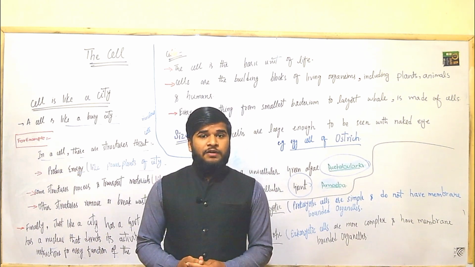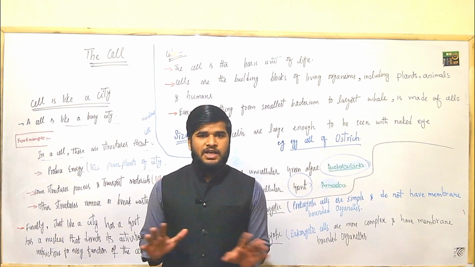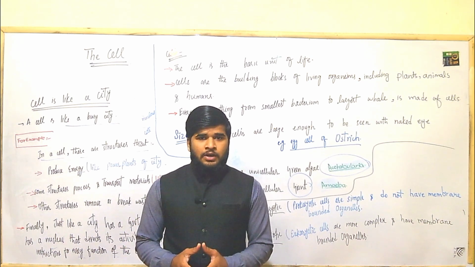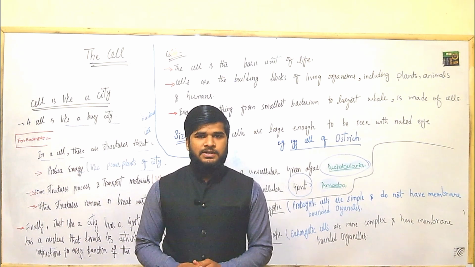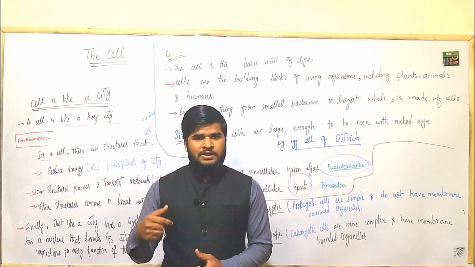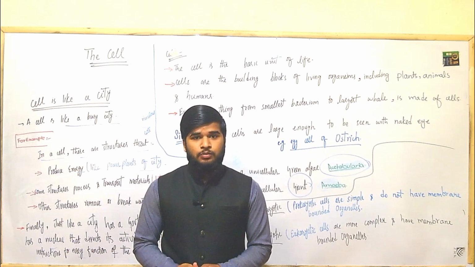Whenever we try to define life, it is so difficult because we do not have a proper definition of life. For example, if we take the character of movement, we say that life is a character that an animal possesses, that it is able to move.